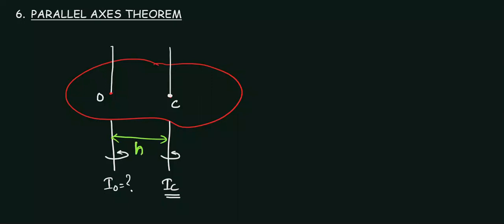Okay, so we know that the parallel axis theorem is given as IO is equal to IC plus mh square, where m is the mass of the complete body, h is the distance between two axes. One axis is passing through the center of mass about which it is rotated.